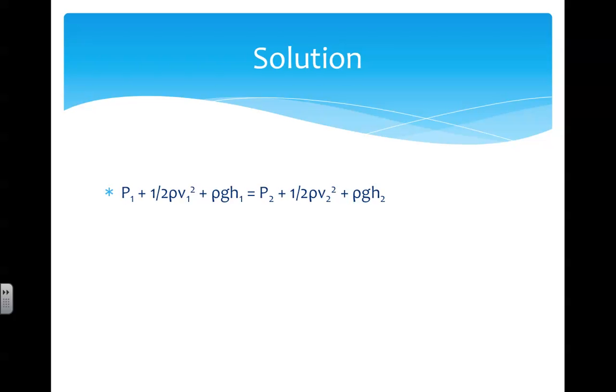We will call position 1 the water tower, and position 2 will be the faucet. Because both the faucet and water tank are exposed to the same atmospheric pressure, we can cancel the P1 and P2 out of the equation. Even if the water tank is completely closed, atmospheric pressure still acts on the water inside the tank.